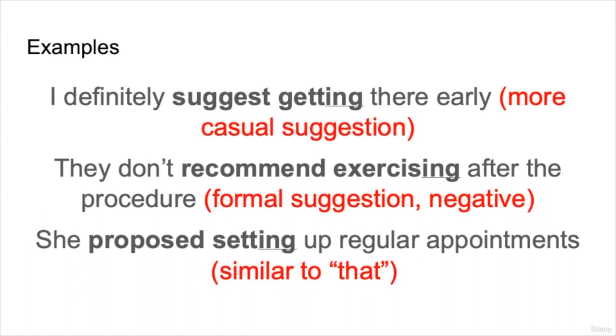So a little more detail about these sentences. I definitely suggest getting there early is a more casual suggestion than something a doctor might say. They don't recommend exercising after the procedure. So this is still a formal suggestion, but this is in the negative. So with the negative form in a formal suggestion, we will often use the ing form of the verb. She proposed setting up regular appointments. Now this sounds very much like she proposed that we set up regular appointments, but sometimes the meaning is just very similar and you can use both. So in the third sentence, you can use that or an ing verb.